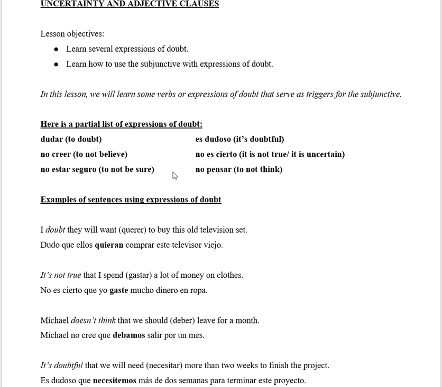Here's a partial list of expressions of doubt. Dudar is to doubt. No creer is to not believe. No estar seguro is to not be sure. Es dudoso, it's doubtful. No es cierto, it is not true or it is uncertain. And no pensar is to not think.